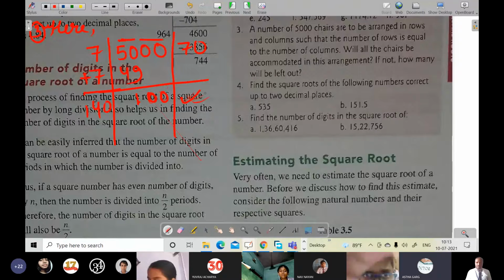So then, see, sir, 114, 7, just see, sir. It will happen, sir. 114 7s, how much will it come?